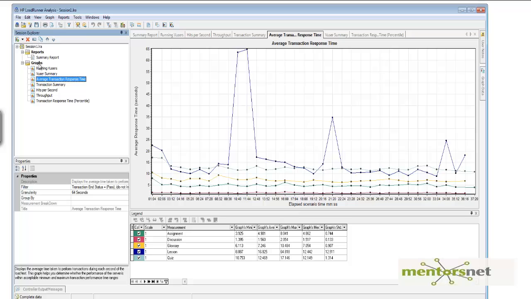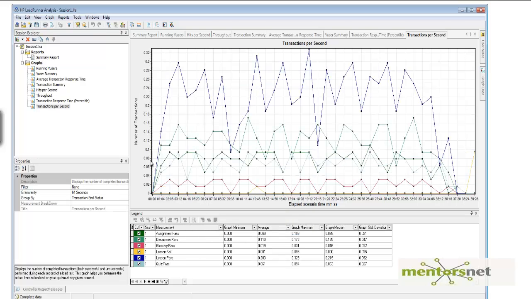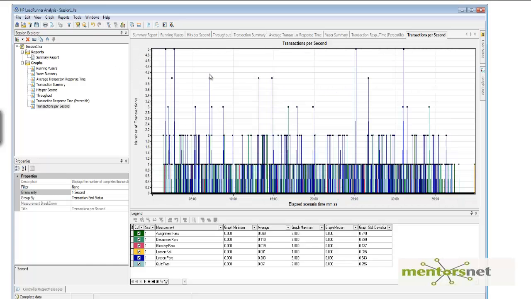To know that, let's go to new item, add new graph, go to transaction, and go to transactions per second. Now this is going to give you a fairly good idea. For example, it shows 0.297 transactions. You cannot actually have 0.297, because of the granularity: it is averaged over 64 seconds. To see the real data, let's change this to 1 second, so it shows every second. Let's see what the data is. See, for example, at this time I have 4 transactions.